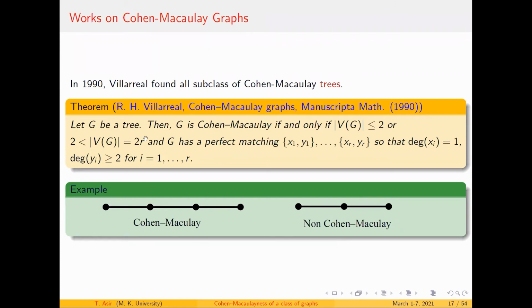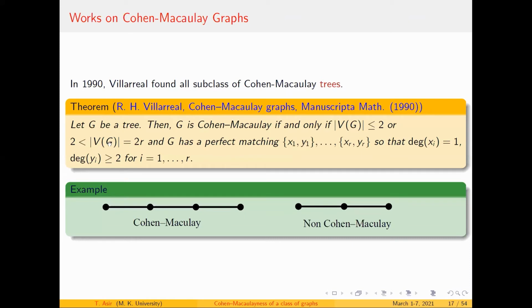Let G be a tree. Then G is Cohen-Macaulay if and only if the number of vertices is either less than or equal to 2. In that case, it is nothing but either a singleton vertex or K2.